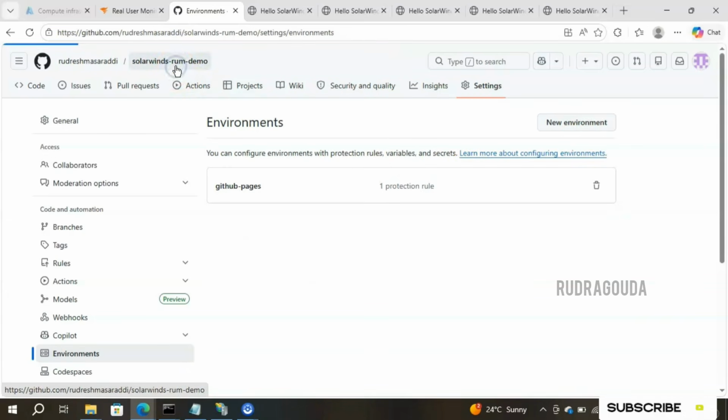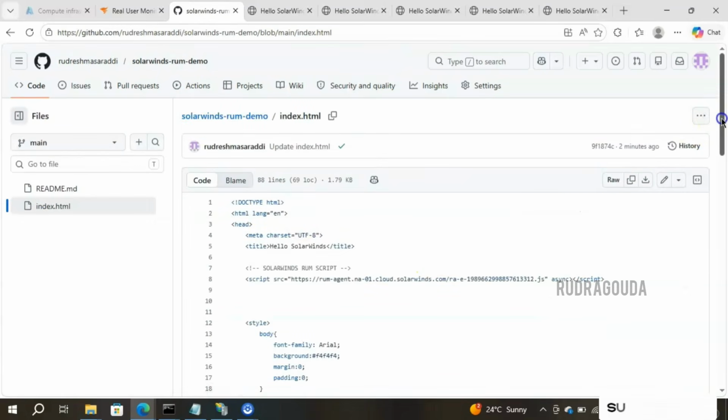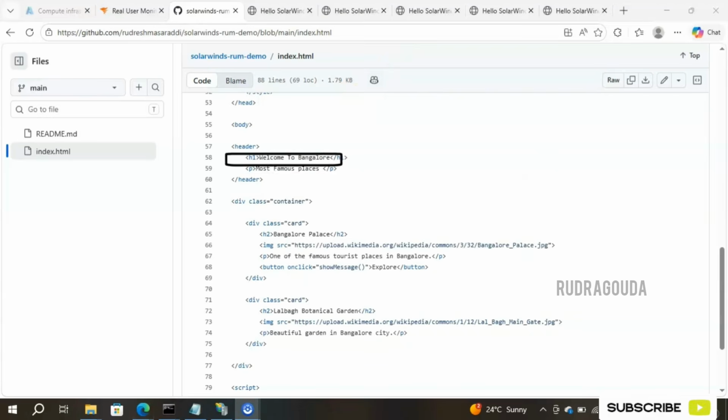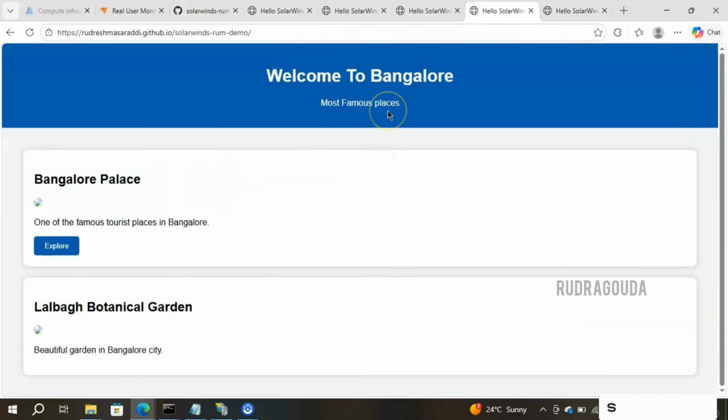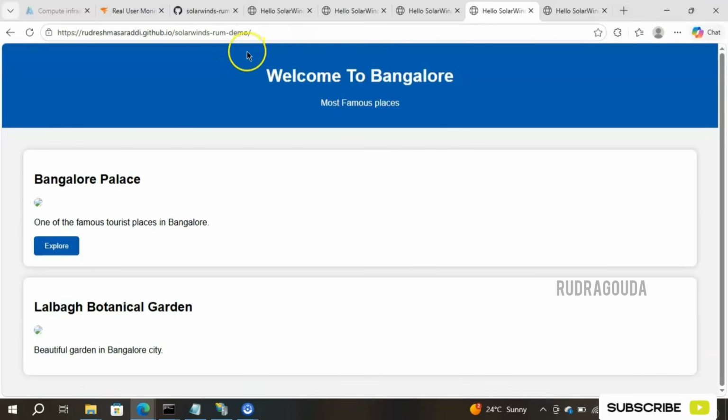So let me go to the repository and open index.html. I'll scroll it down. Here I mentioned that information. In the header section, I mentioned Welcome to Bangalore and most famous places. That is what it is showing on our web page. Earlier, I had given a different name and some different keywords, and I thought that doesn't look good for this website, so I made the changes like this. Welcome to Bangalore. Most famous places: one is Bangalore Palace and another one is Lalbagh Botanical Garden. If you click on explore, it will say welcome to the SolarWinds RUM demo. Here I have given it like that. So everything is good here.